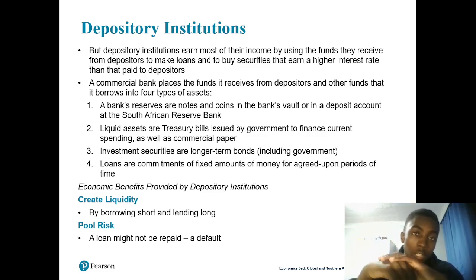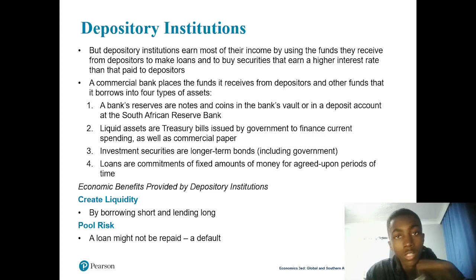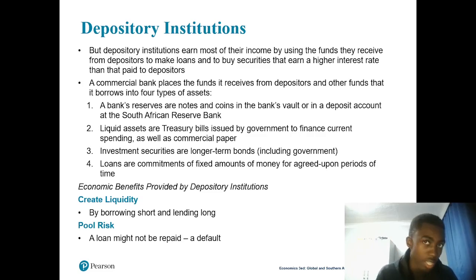So that's why they tend to lend to more people, people who want to buy a house, people who want to buy cars, and all these things. They give so many people loans, because even if you don't want to pay, they're still covered, right? But then there is a high interest rate, and loans are risky. Liquid assets are not risky. They have a small interest rate. Investment is riskier than liquid assets. So those are the differences.